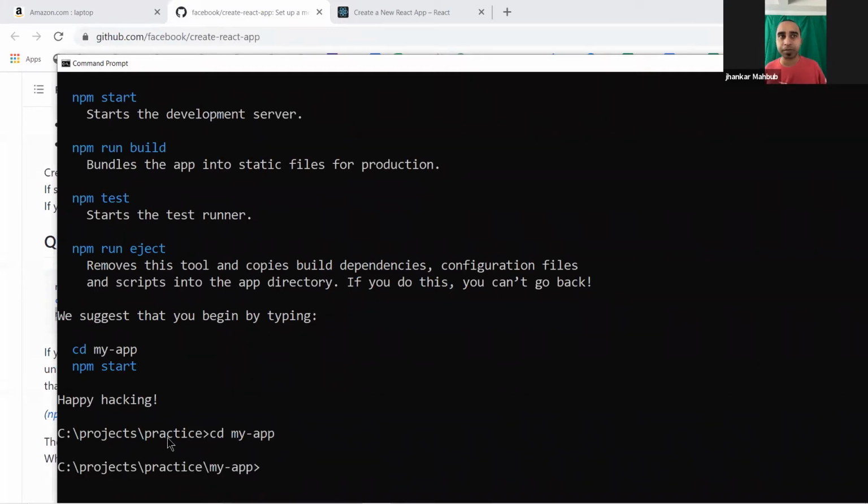You see the directory previously was practice. Now go to my-app. And the next thing we need to do is to run this command. But before running this command, I would like to do one extra thing so that this project is opened in Visual Studio Code. So that's why I will type code, then a space and then a dot, and press enter.